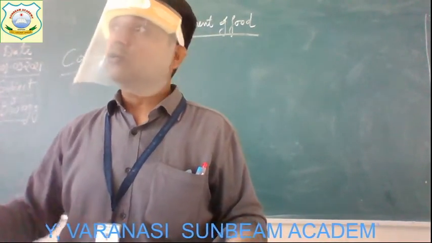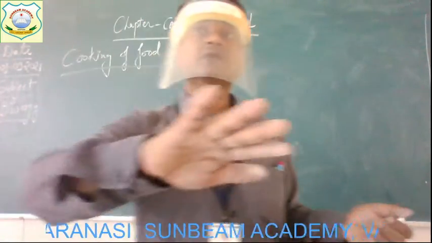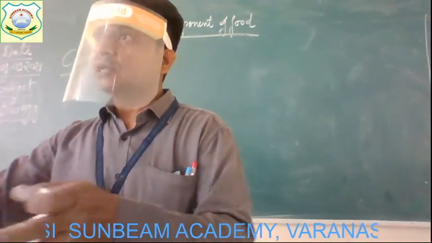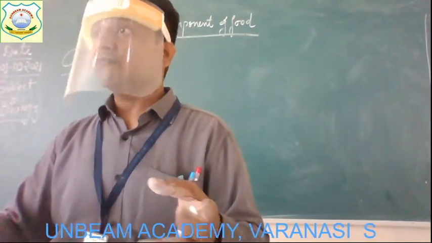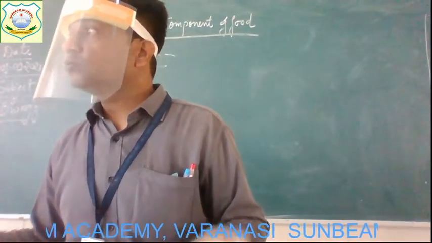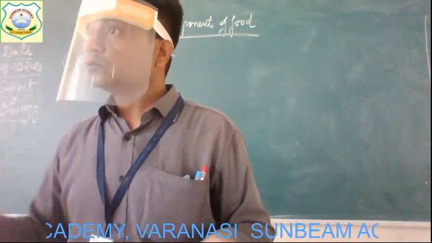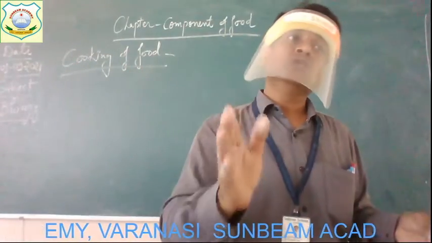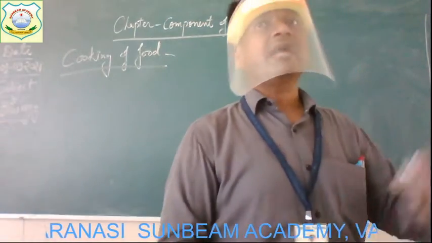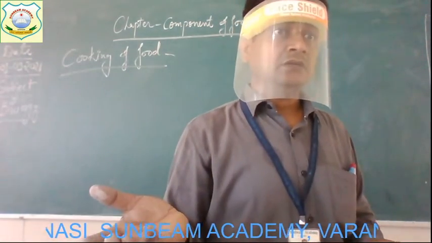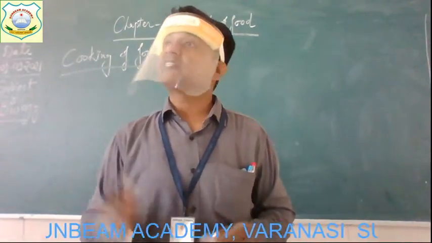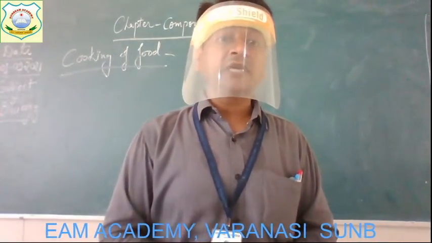Understood now? Because while cooking, the nutrients of the vegetables, fruits and pulses come out into the water. And if we throw that water, it means we are throwing away the nutrients. So this is also one of the good methods of cooking: use only the water which is required by that food item, not more than that. Okay, and the vitamin C, which gets easily destroyed during cooking due to heat.